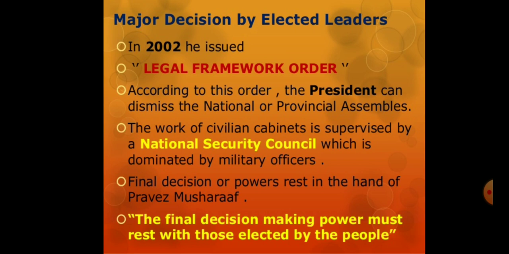So instead of giving power to the elected cabinet, power is given to the National Security Council, dominated by the military officers. So power is in the hands of the military officers, not in the hands of the elected representatives. So how could we call this a representative form of government? The final decision-making power rests in the hands of Pervez Musharraf.